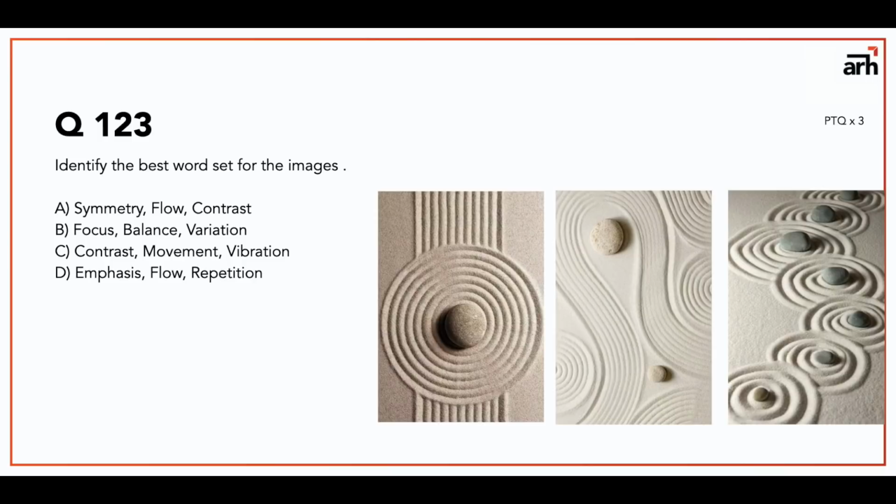Let's go for option number 2, that is focus, balance and variation. Now focus, yeah, focus can be there. The focus is going to the central part. Then second is balance. I think balance is not there, because for balance both the stones have to be on the same size, or at least the smaller stone needs to be on the darker side of things. And third one does not look like variation to me, so I would also not say that this is the most appropriate one.